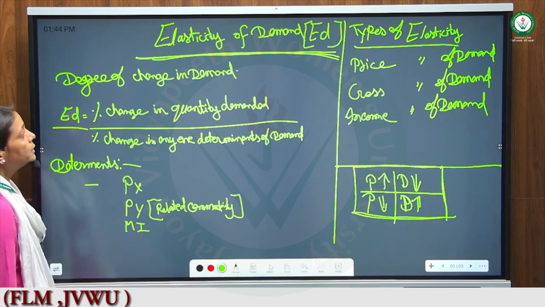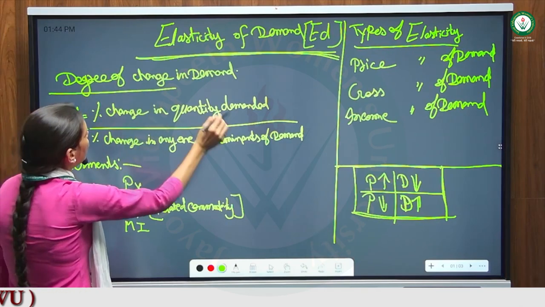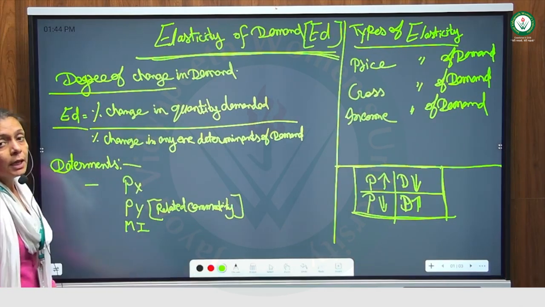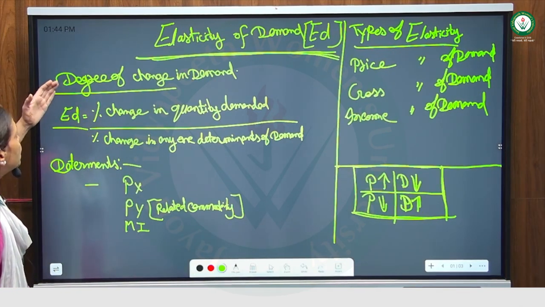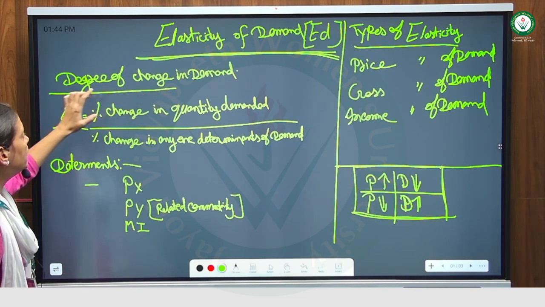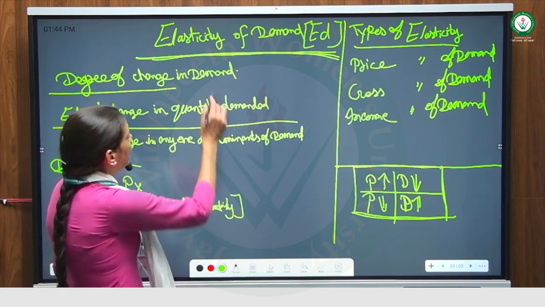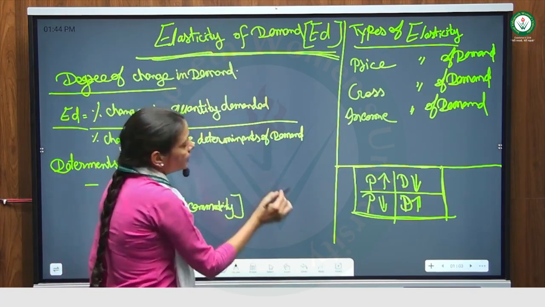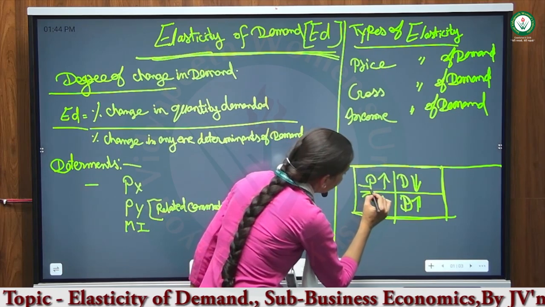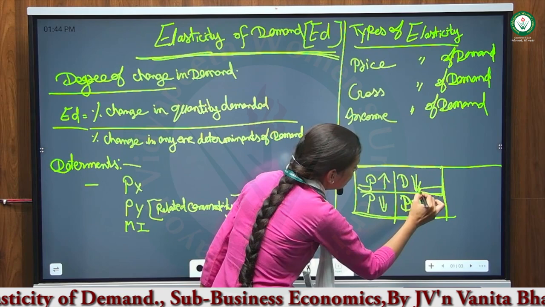Now we will discuss the elasticity of demand. What is elasticity of demand? Elasticity of demand tells us how much change takes place in the commodity's demand when changes take place in the price.